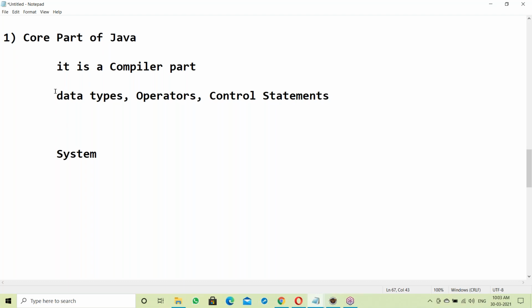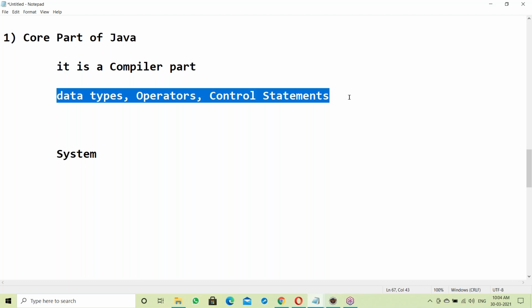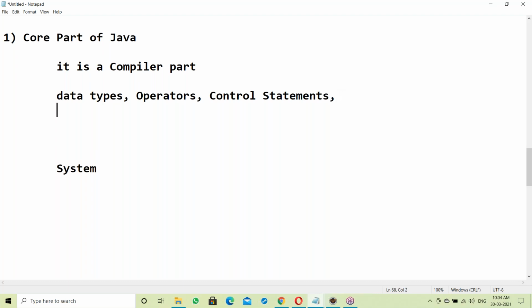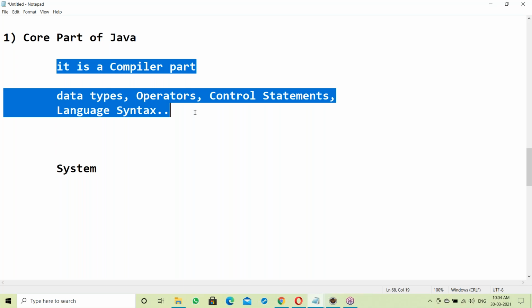When using data types, operators or control statements, there is nothing to import. Import is not necessary. Control statements like if statements, while loop, do while loop, for loop: nothing to import, because they are part of the compiler, and the compiler can identify all these automatically. Next, apart from this, the language syntax. The Java language syntax all comes under the compiler part. This is the core part of Java.